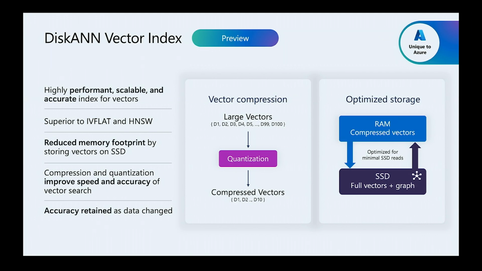The algorithm is also designed for both high efficiency and high accuracy. It does a search in two stages. In the first stage, it uses compressed vectors, which have lower accuracy, to retrieve the initial candidate list. But then in the second stage, it uses full vectors to re-rank these results and bring the accuracy back up to the normal vector search quality level. So that allows us to combine memory efficiency with high cost efficiency as well.